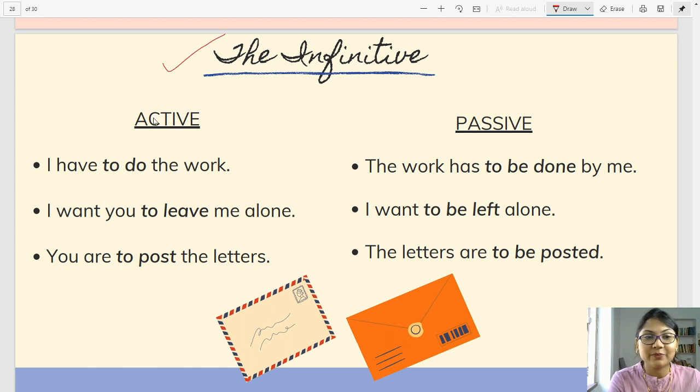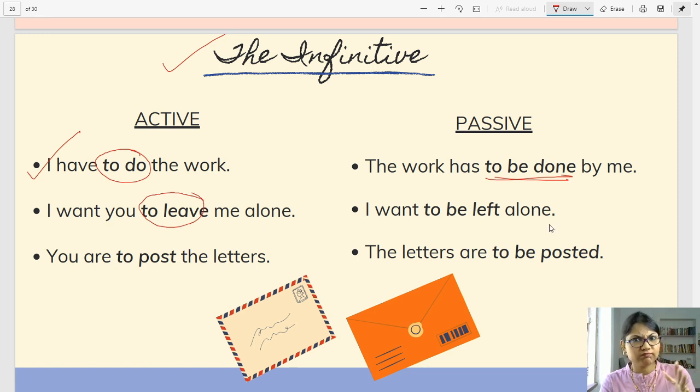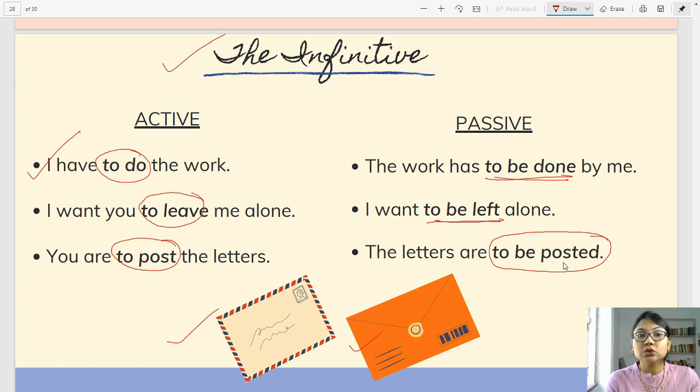Alright. Now the infinitive. Let's look at the examples of the infinitive. I have to do the work. In passive you will say the work has to be done by me. I want you to leave me alone. I want to be left alone. You are to post the letters. So many letters are here. You have to post them. The letters are to be posted. So you see over here, after the to verb, you give the be and then the third form of the verb. Do becomes done, leave becomes left, post becomes posted. And we add be.